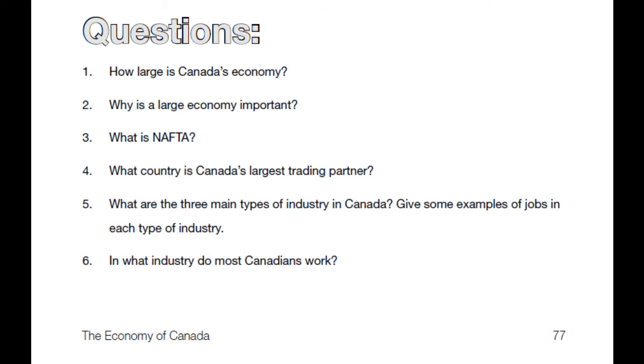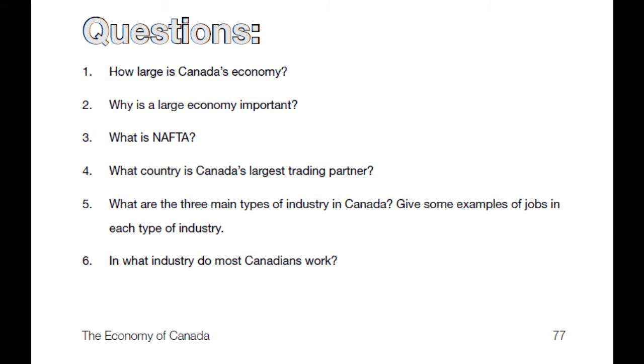That's an agreement between Canada, the United States, and Mexico that we will sell goods to each other without charging extra taxes on them. Number 4, what country is Canada's largest trading partner? We read that the largest trading partner is and always has been the United States.